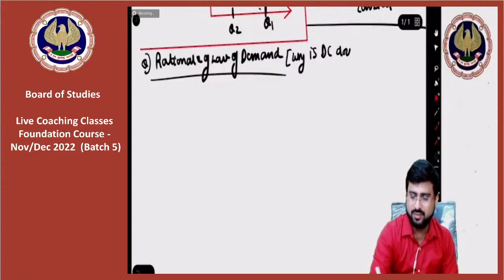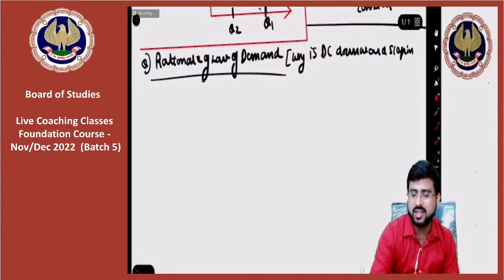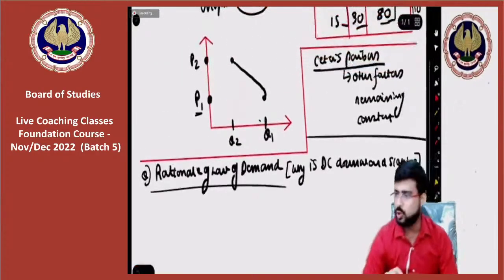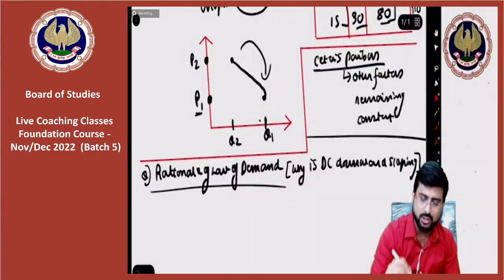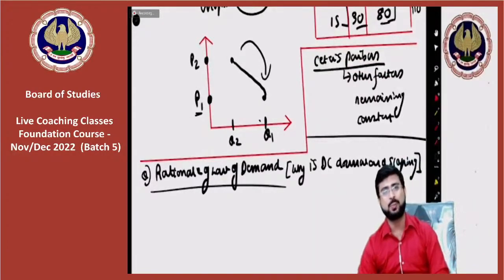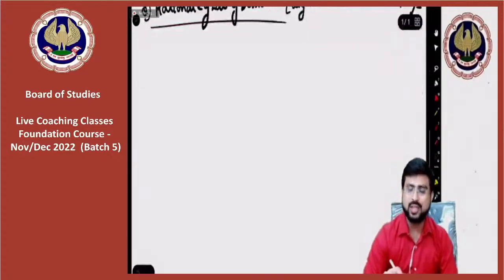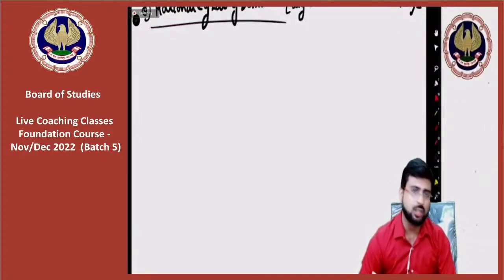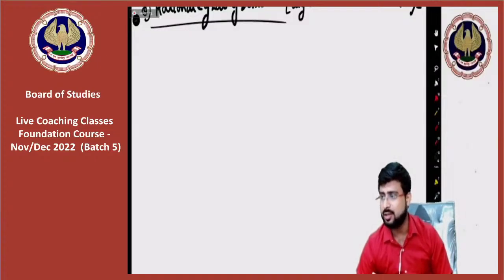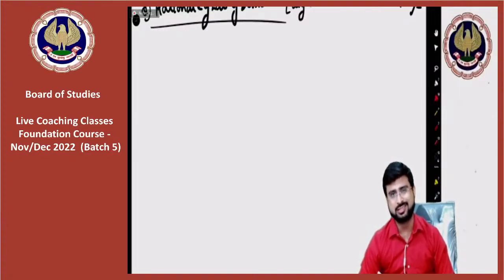We have understood, na? The demand curve is downward sloping. So the question could be stated like this: why is the demand curve downward sloping? You know, it is downward sloping indeed. You see from here to here, the movement you can notice. So yes, it indeed is downward sloping, right? So let's pay attention, friends. Why is it downward sloping? We'll understand this very well.